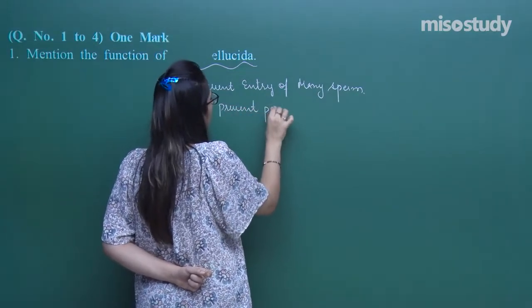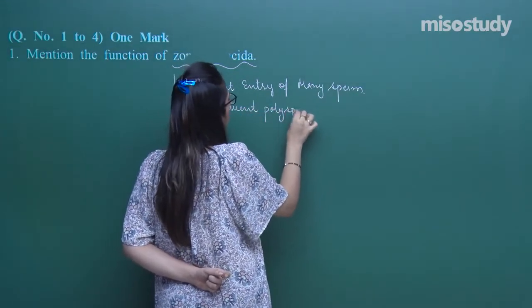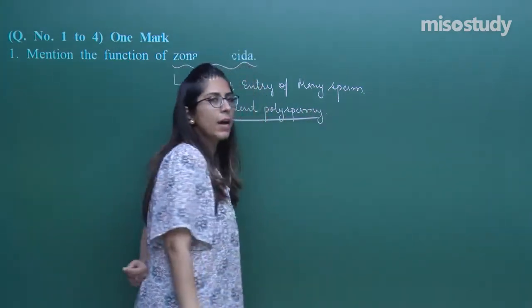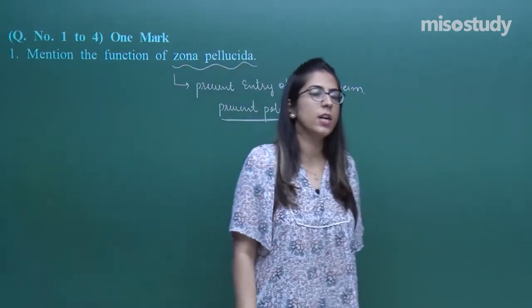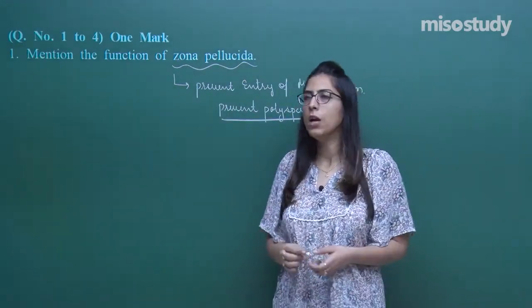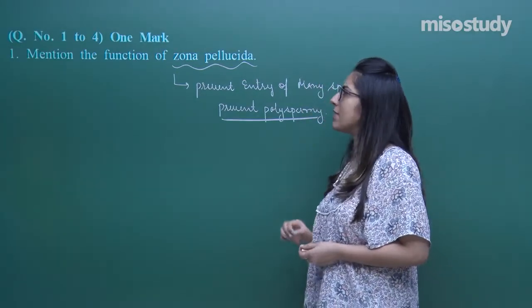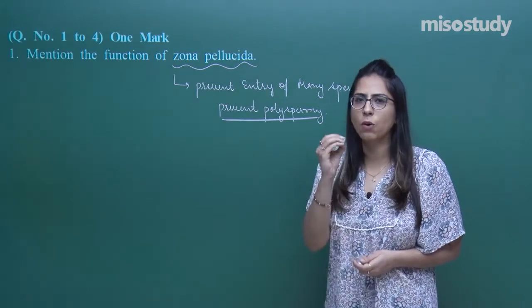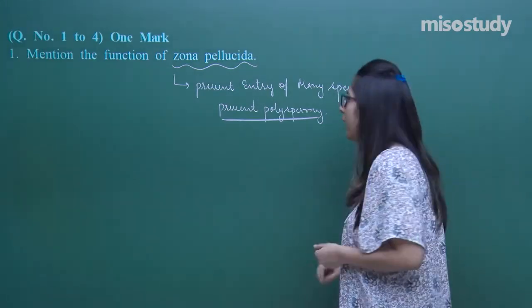Prevent polyspermy. Because what I want is only a diploid condition. I don't want any kind of triploid condition, tetraploid condition or pentaploid condition to be obtained. For that, we have a zona pellucida which keeps a check that only a single sperm enters.